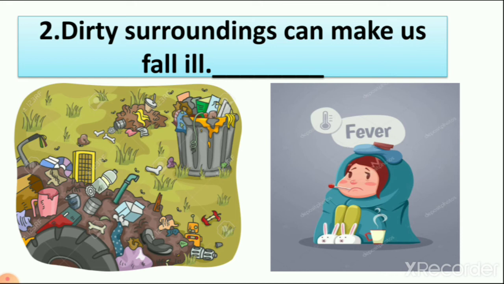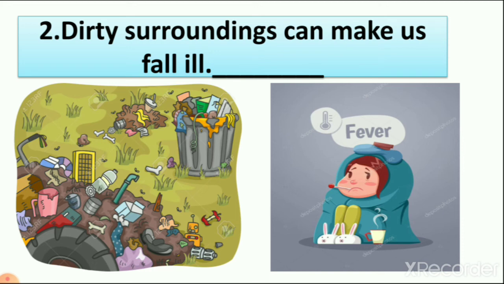Number 2, dirty surroundings can make us fall ill. It means here you can see the picture of one dirty surrounding and the picture of fever. Right? So one boy has fallen ill. It means dirty surroundings can make us fall ill. It is right or wrong? Right. Because of dirty surroundings we fall ill.